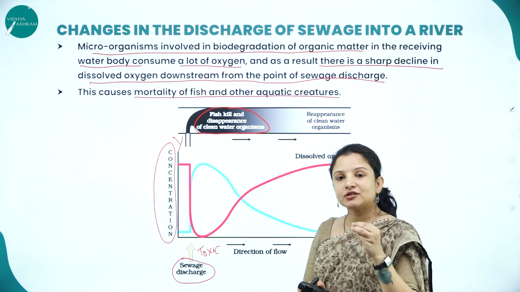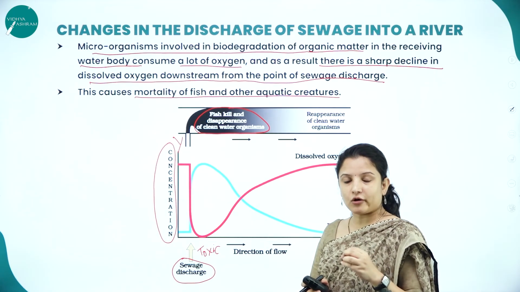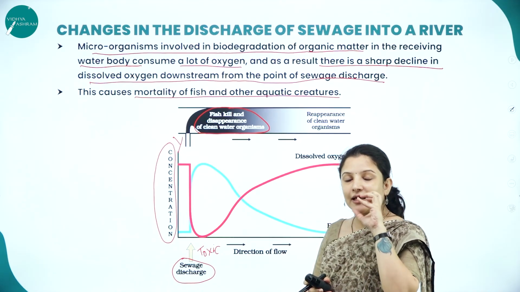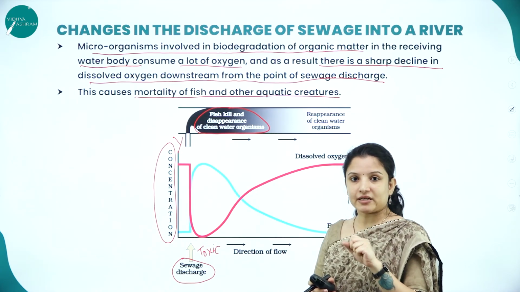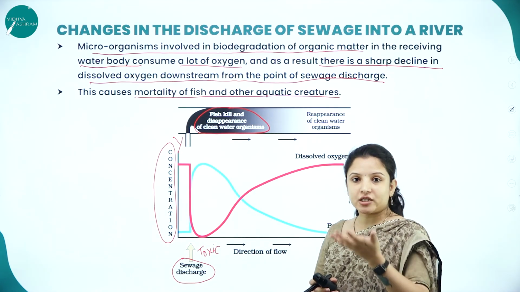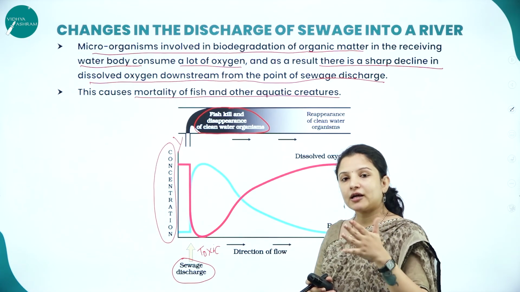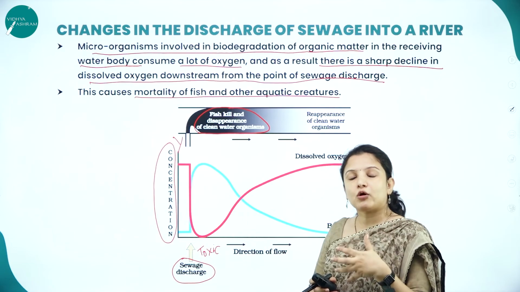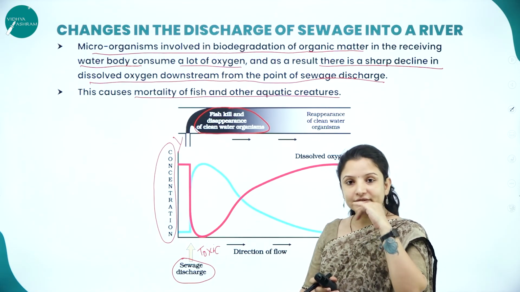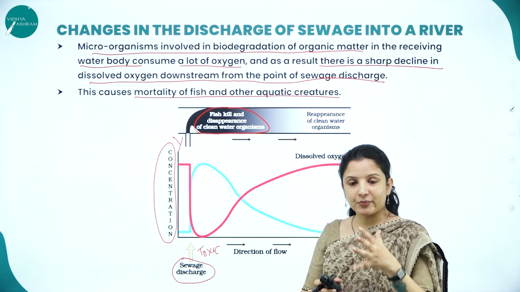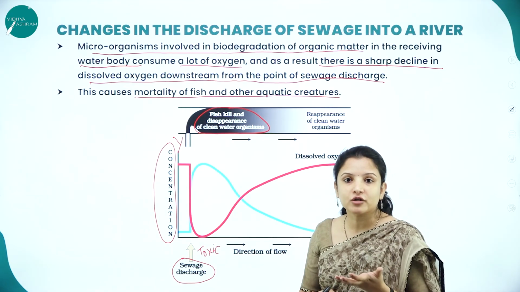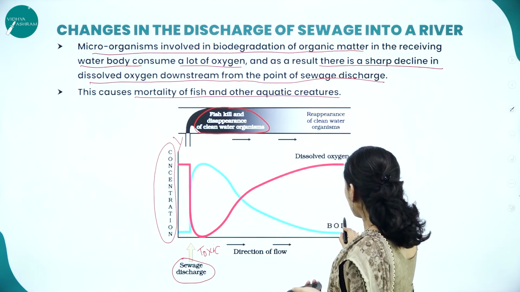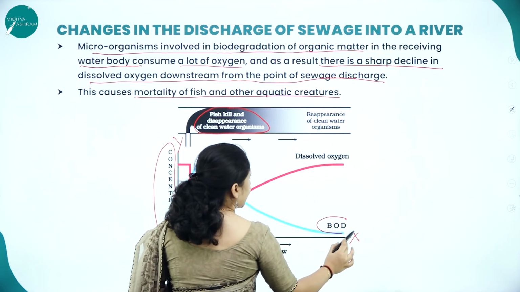So here, if these toxic chemicals are removed from the water and then let into the water body, then the microorganisms can make use of the biodegradable materials and they will flourish in number. So when they flourish in number, what happens? The demand for oxygen will increase, or the amount of oxygen in the water will decrease. Why? Because the microorganisms which are aerobic are continuously making use of the oxygen to clean the water. So therefore, measuring the biological oxygen demand, we can understand that.